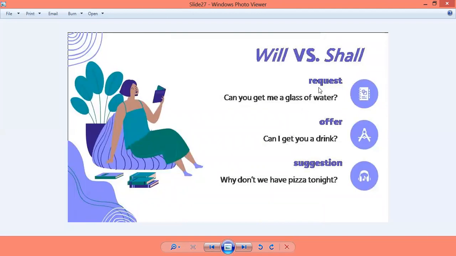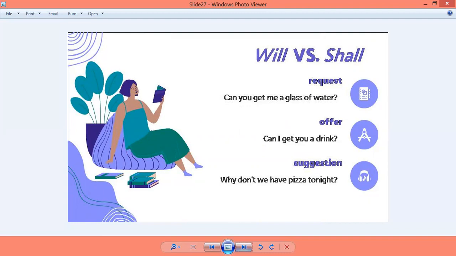So let us see the example of all the three. Whenever we are making a request, right? Can you get me a glass of water? This is a request. Offer, can I get you a drink? This is an offer. You are offering someone for a drink. And suggestion, why don't we have pizza tonight? आज क्यों ना हम pizza खाएं? So that is a suggestion.